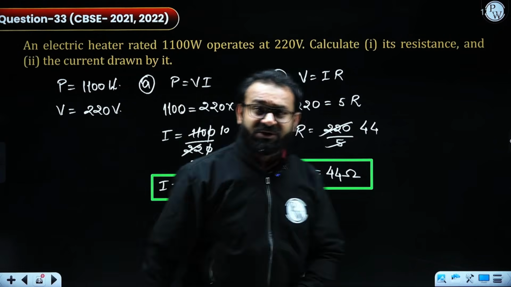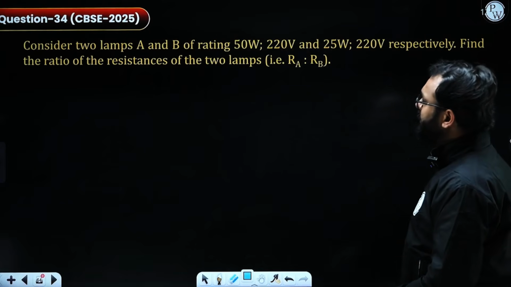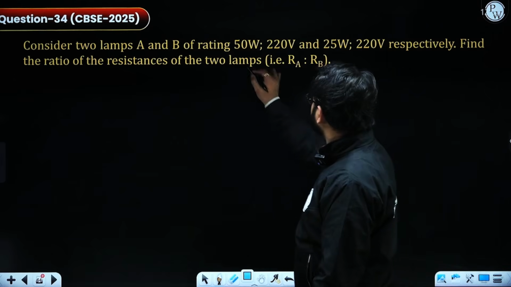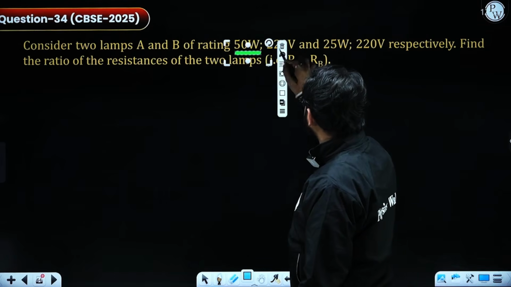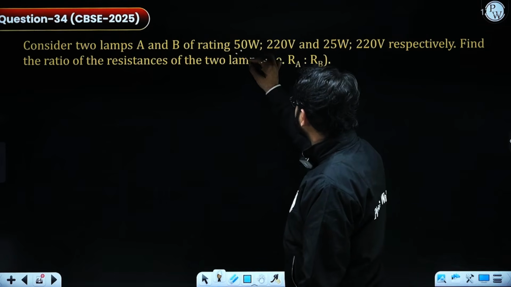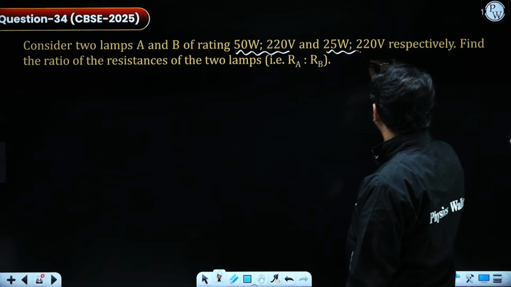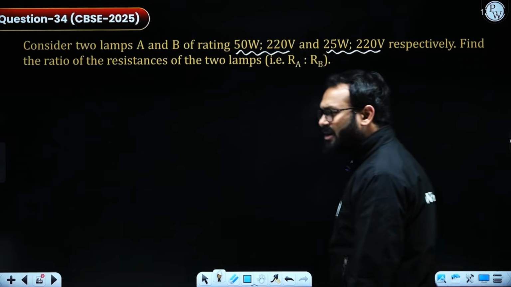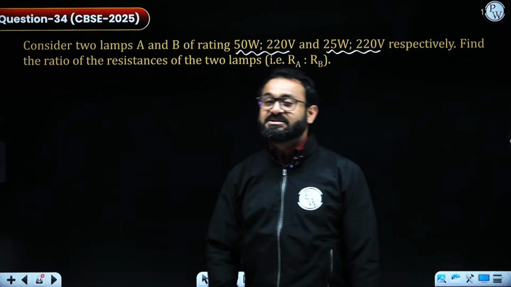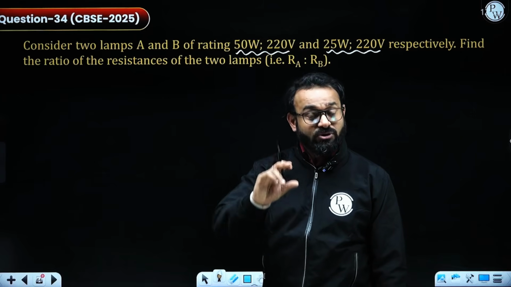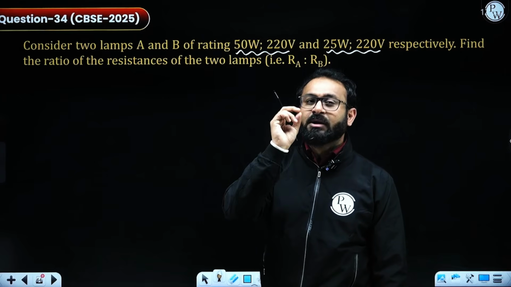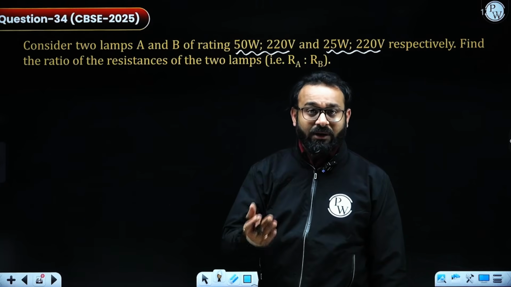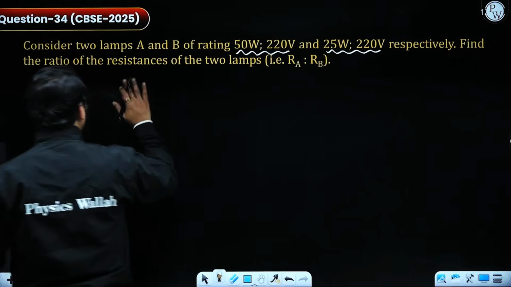Now in the next question, what exactly have they asked? They are saying to consider two lamps A and B, whose power ratings are given. Both appliances have their own power rating, so this one is 1, this is 2. Find the ratio of resistances of the two lamps. If the power rating is different, that means there are two different appliances, which also means they have a separate resistance value for each one. To calculate in this manner, I'm going to write them separately.